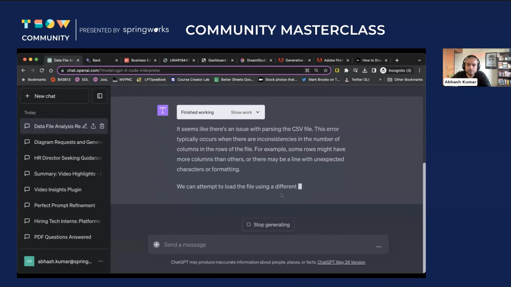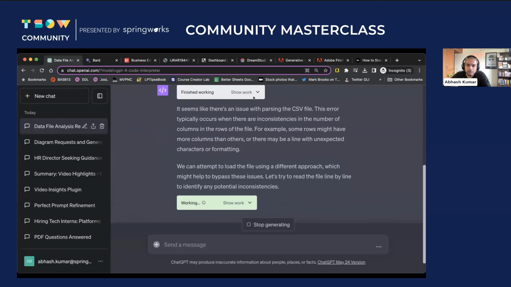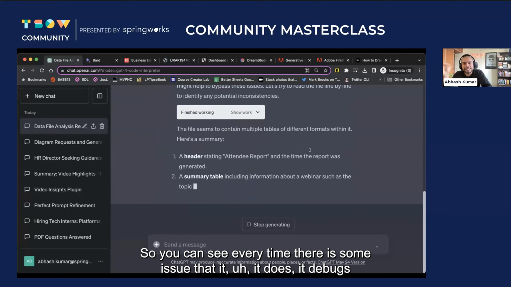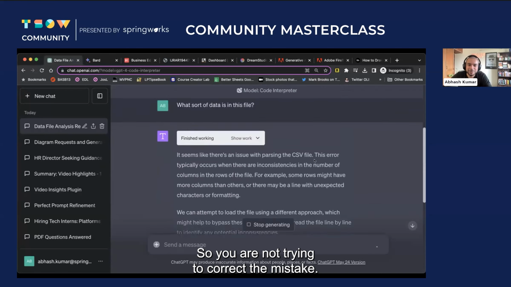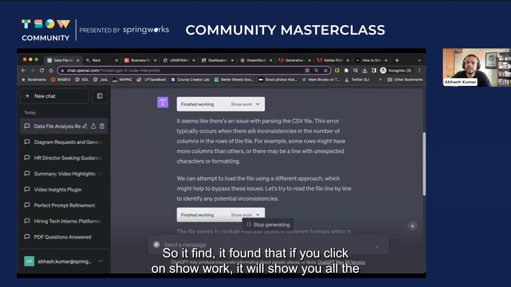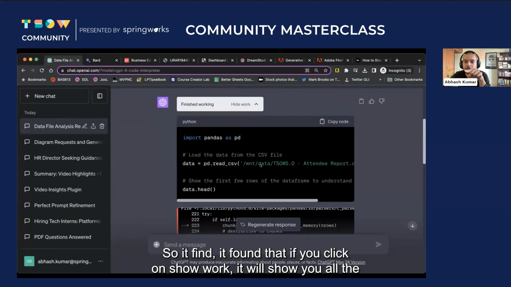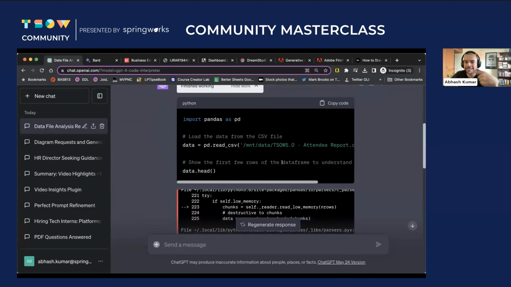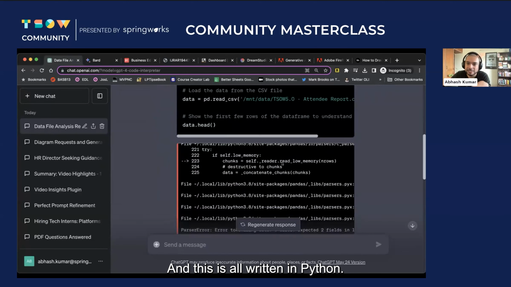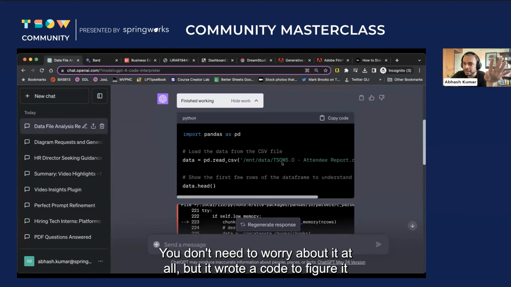Seems like there is an issue. Okay. So you can see every time there is some issue, it debugs itself. That is the beauty, right? So you are not trying to correct the mistake. It found that, and if you click on show work, it will show you all the code that ChatGPT is running in the background, right? And this is all written in Python. You don't need to worry about it at all.